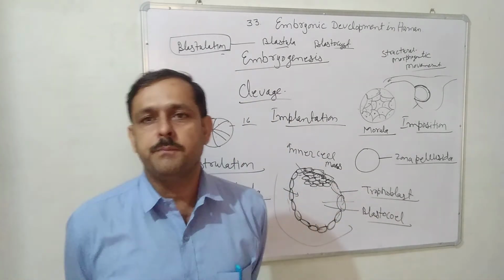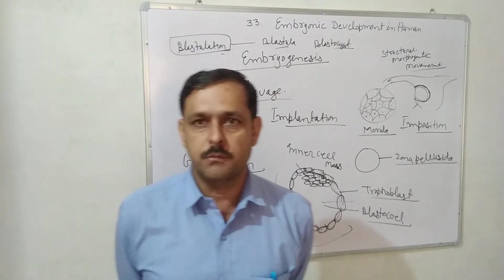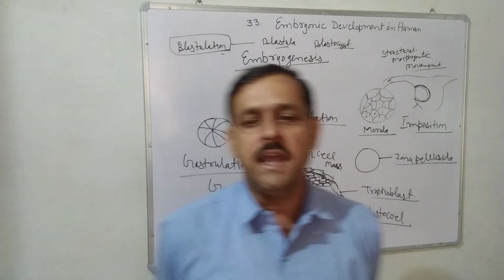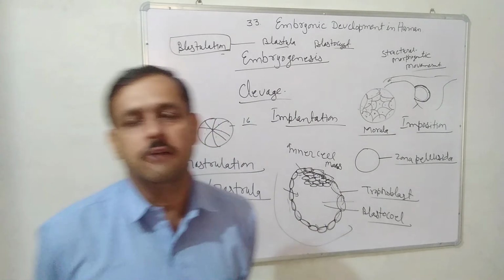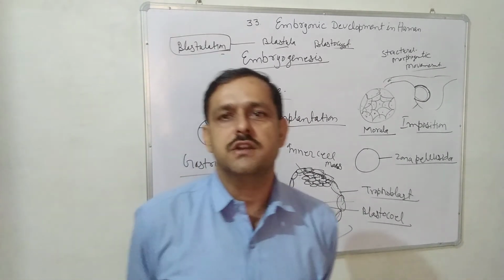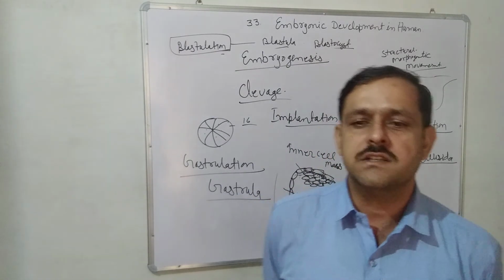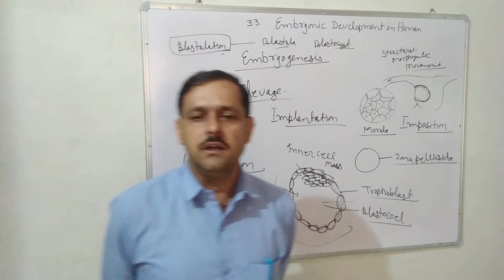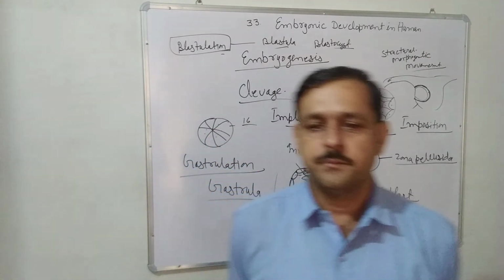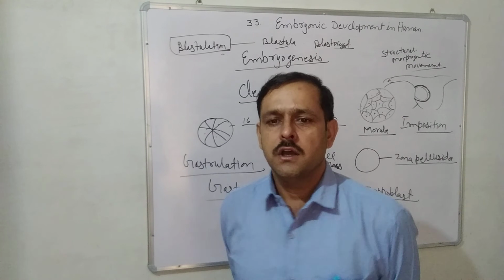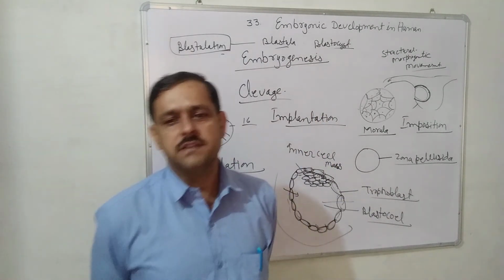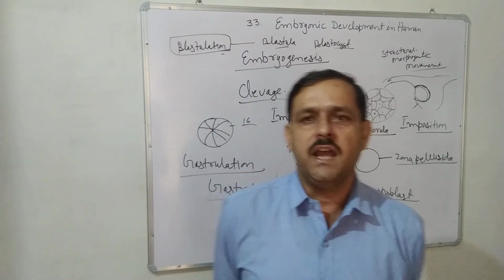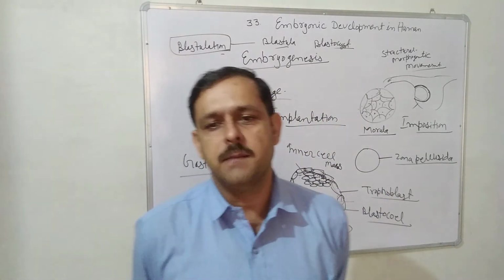The maximum organs are formed by mesoderm. So you have to remember that the maximum organs of the human being are formed by mesoderm, like dermis, muscular tissue, connective tissue, endoskeleton, vascular system meaning heart and blood vessels, kidney, reproductive system, urinary and reproductive duct, coelom and coelomic epithelium, sclerotic and choroid covering of eye, adrenal cortex, spleen, notochord, parietal and visceral peritoneum, dentine of teeth. All these organs are made by mesoderm.